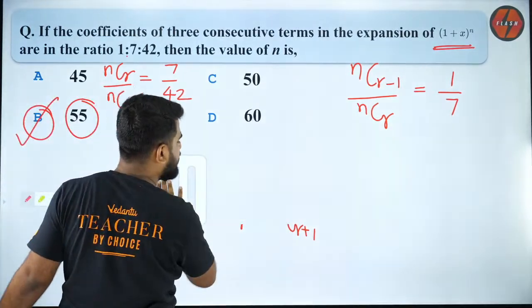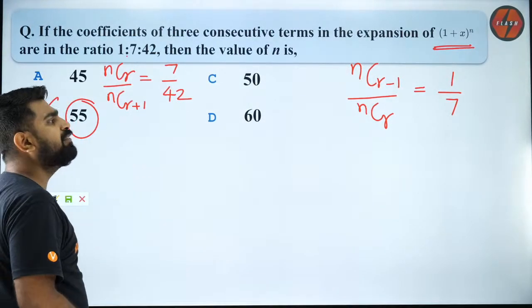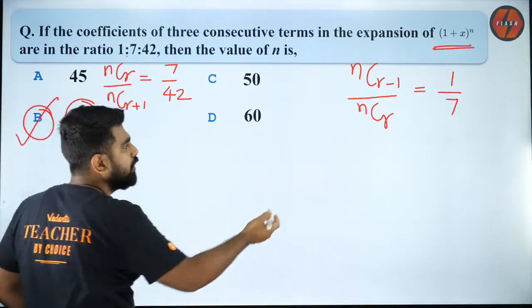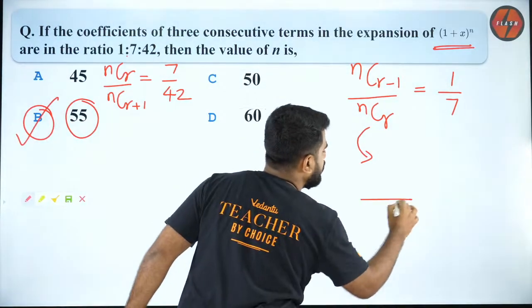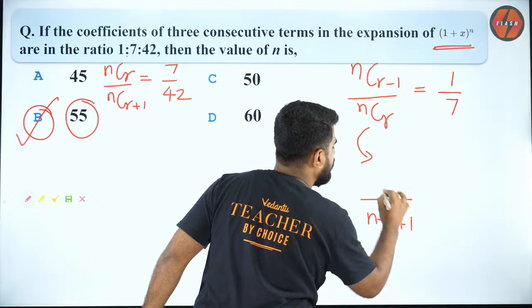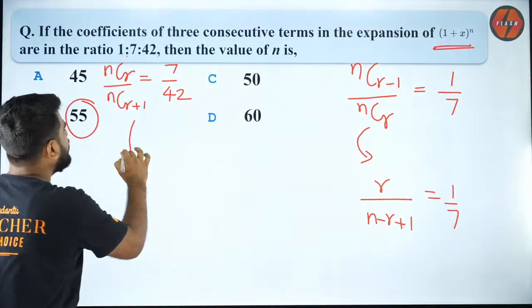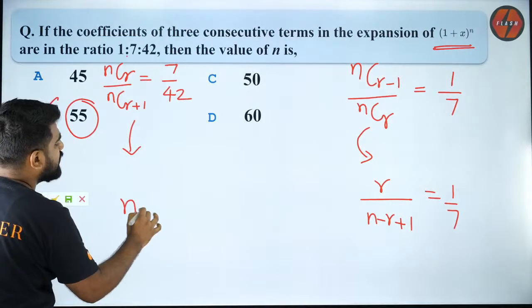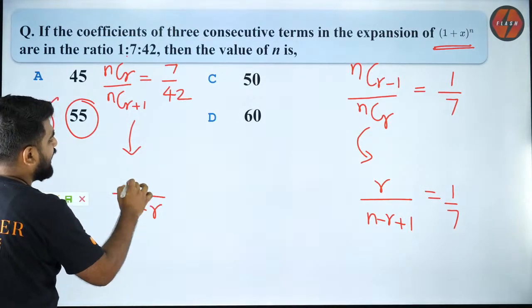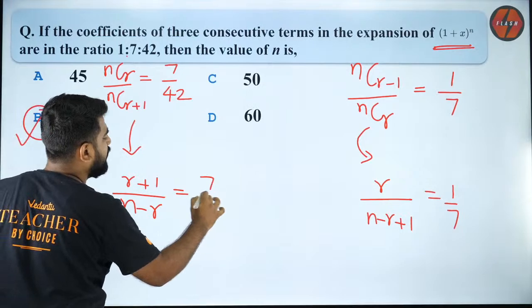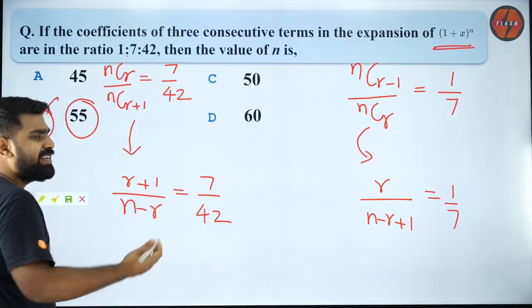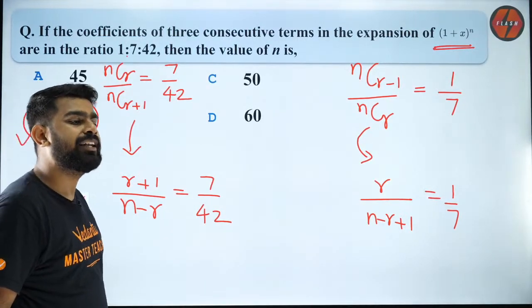Solve these two equations, you will get your answer. And I've given you direct formulas for this. What is this going to be? This is going to be n minus r plus 1 by r is equal to 1/7. And what will this one be? This will be n minus r by r plus 1 is equal to 7/42. So solve these two, get the answer, and you are right.